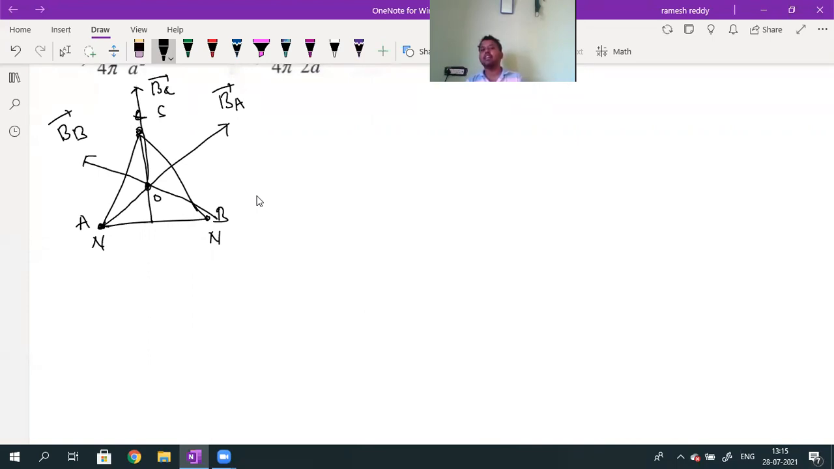Three magnetic fields are there. If I want to calculate the resultant magnetic field at the centroid, I can apply the principle of superposition. According to the principle of superposition, the resultant magnetic field is B_A bar plus B_B bar plus B_C bar. Okay? For vector addition we can follow the parallelogram law, adding any two at a time. First, when I consider B_A bar and B_B bar, this angle is 30 degrees, this angle is also 30 degrees, so this angle is 120 degrees.